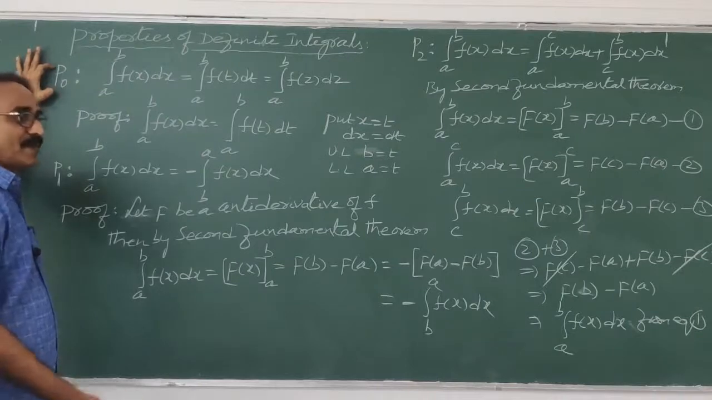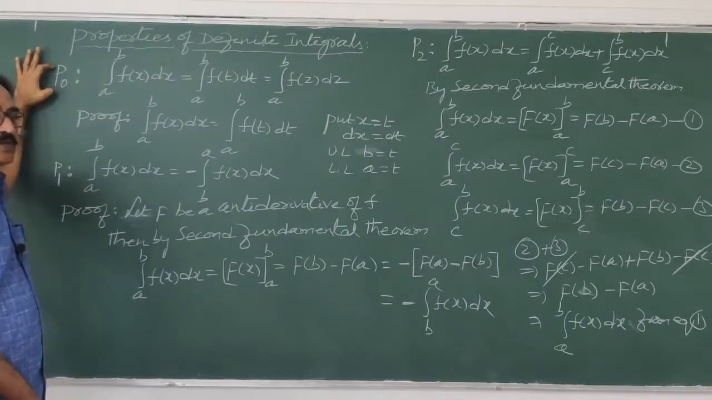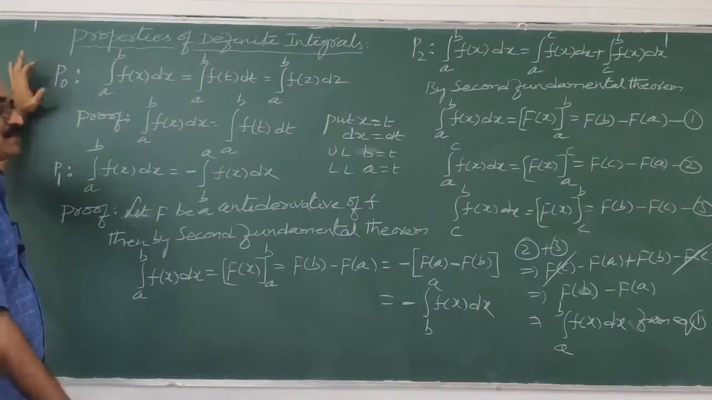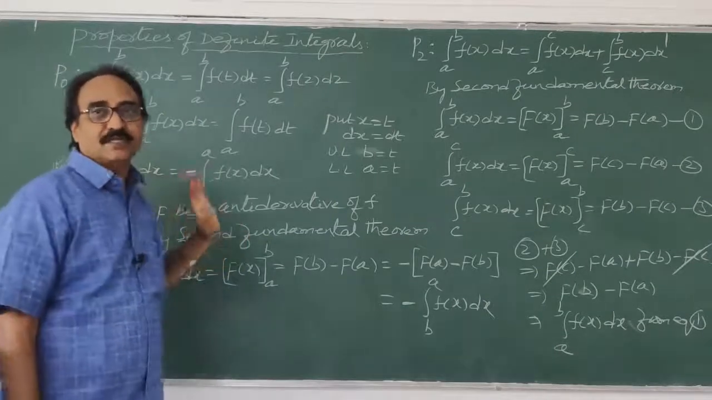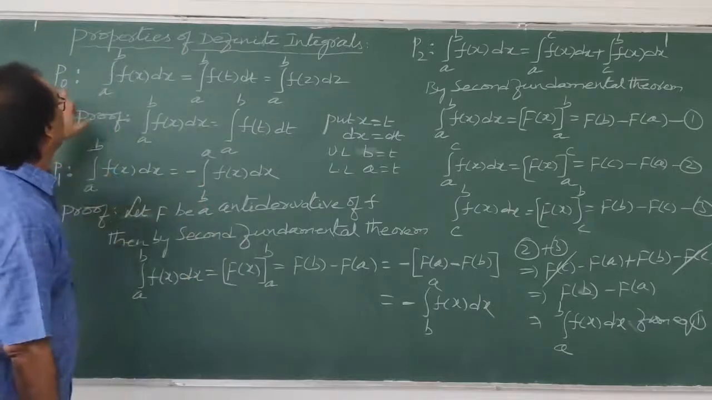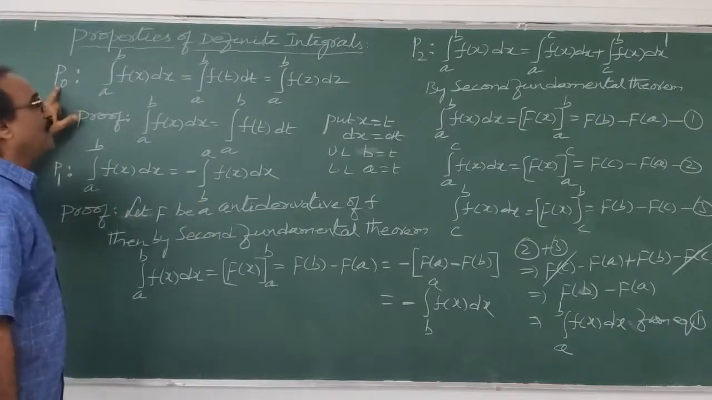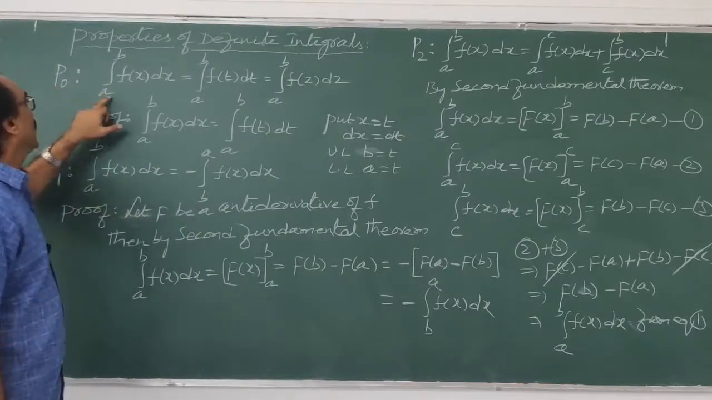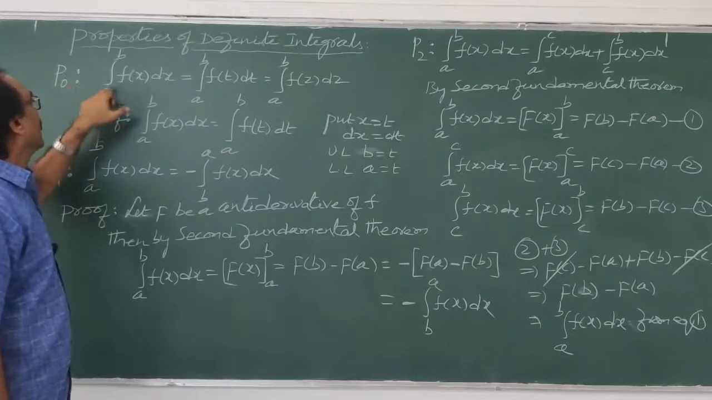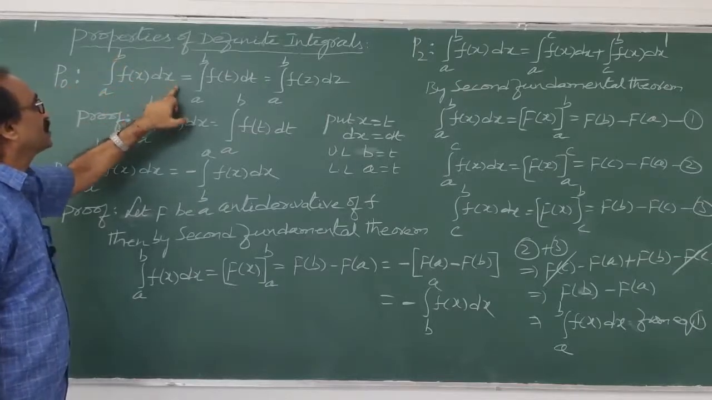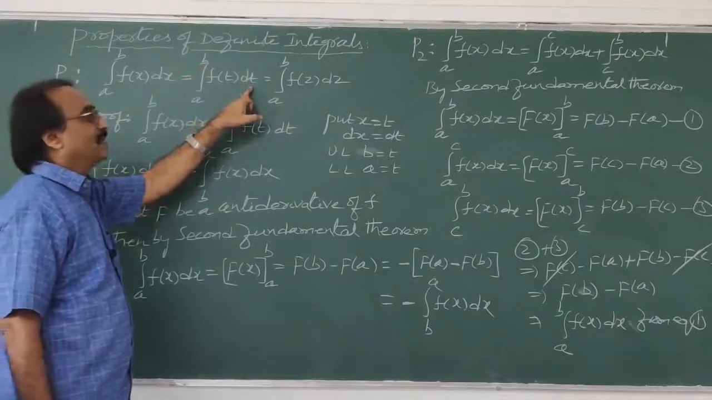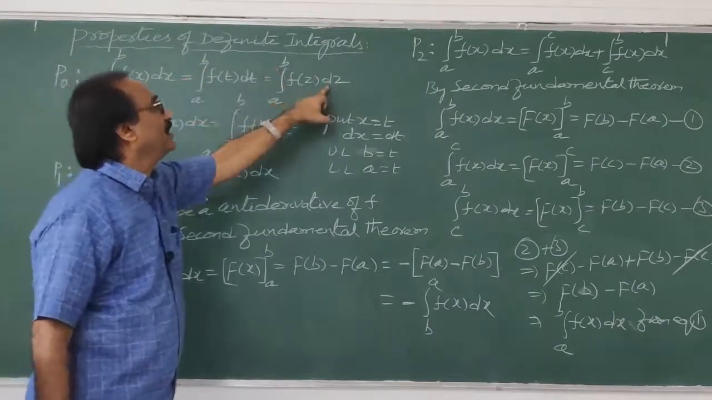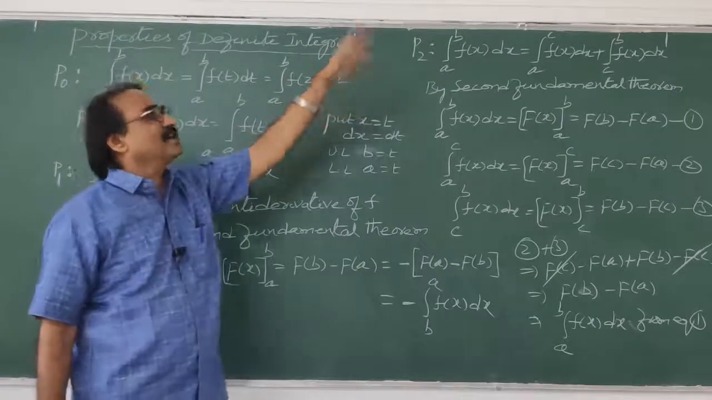We can say property 1, property 2. In the textbook, whatever is given, that only I am saying, so that when you refer to the textbook you won't get any confusion. Okay, so here is the first property, P0: integral a to b f of x dx is equal to integral a to b f of t dt, integral a to b f of z dz. Like that you can write anything.